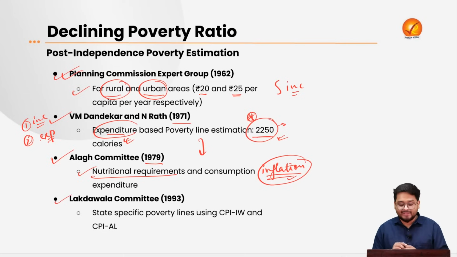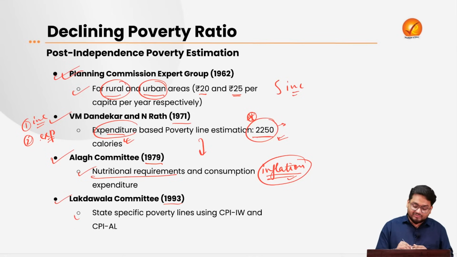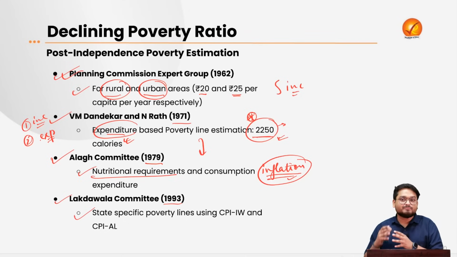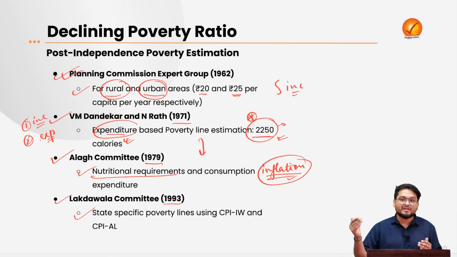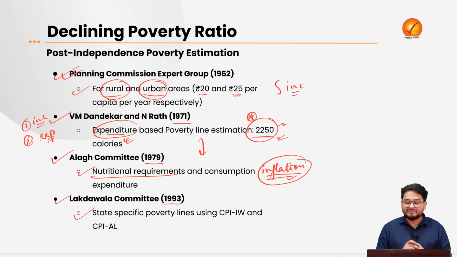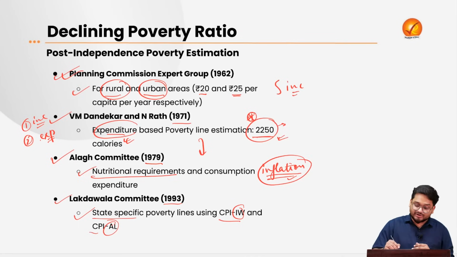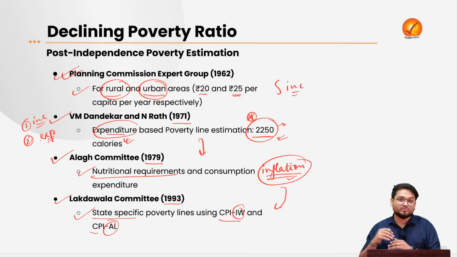Next, the Lakdawala Committee in 1993 suggested state-specific poverty lines for the very first time, because it has been seen there were some states in which the poverty lines were much higher. That means the states were overall on a general basis more prosperous than some other states such as Bihar and various other areas of Madhya Pradesh and so on. So we find that for the very first time in the country, a state-specific poverty line based on CPI, Consumer Price Index for industrial workers and Consumer Price Index for agricultural laborers. So we find that inflation indexing has been strengthened using rural and the industrial workers criteria.